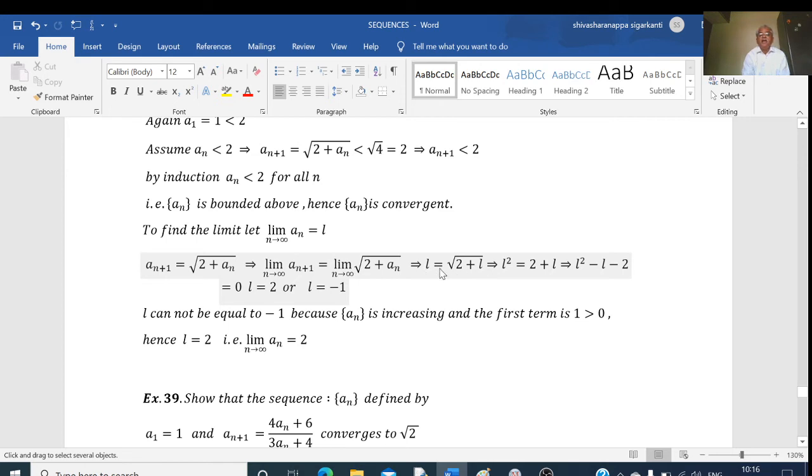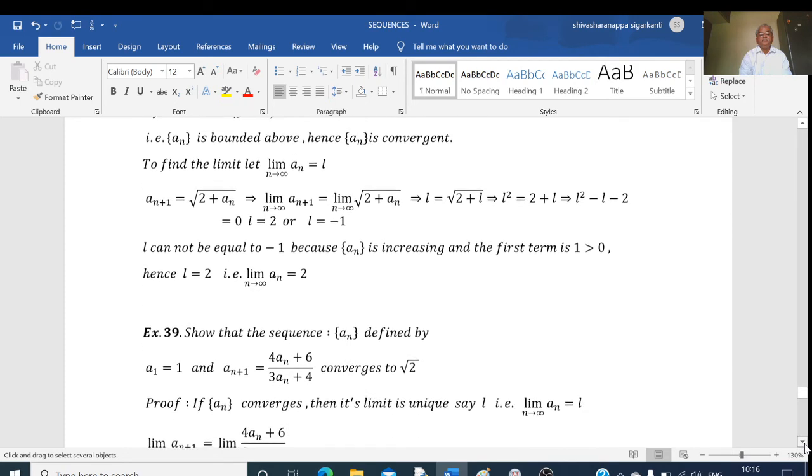Squaring, I will get L square equal to 2 plus L, or L square minus L minus 2 is equal to 0. This is a quadratic equation. Solving, I will get L equal to 2 or L equal to minus 1. L cannot be equal to minus 1 because this is a monotonically increasing sequence and the first term is equal to 1. Therefore, the only possibility is that L must be equal to 2. So the limit of this sequence is equal to 2.